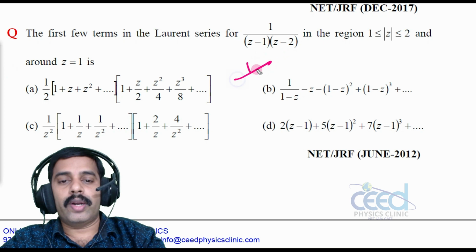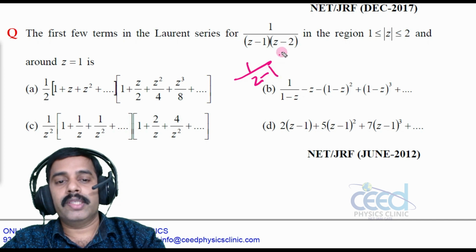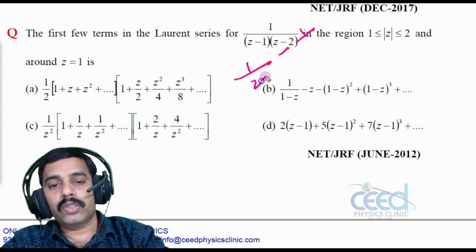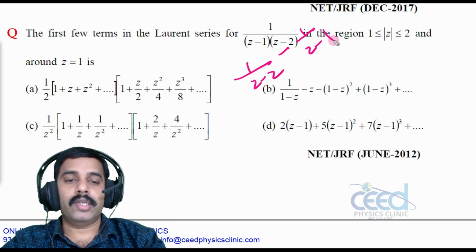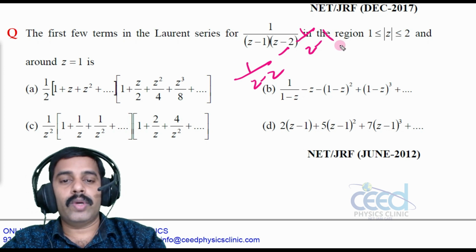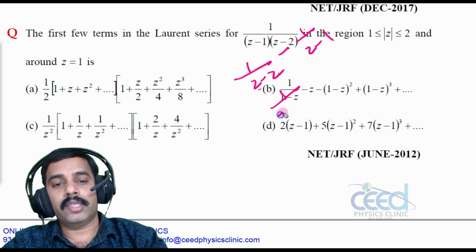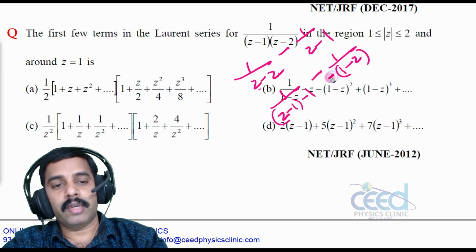So this I can write as 1 by z minus 1, right? So can I write this as 1 by z minus 1 minus 1 by z minus 2 plus 1 by z minus 1, right? Can I write like this? Z minus 1 minus z plus 2, so 1 by z minus 1 into z minus 2, right? So this I can write as, I can take a 1 by z minus 2, that I can write as z minus 1 minus 1, right? This I can write as 1 by 1, if I write this 1 minus z, I can take a minus out.